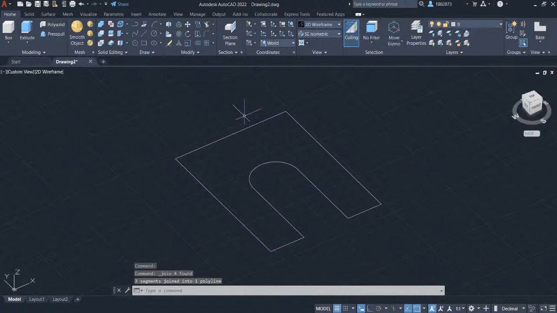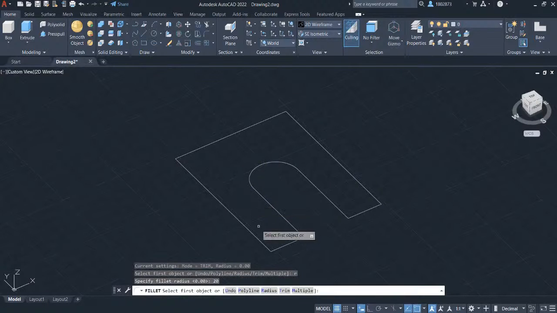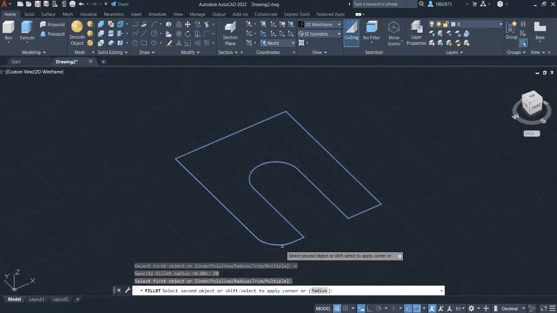We will create a fillet to these two corners. Grab the Fillet command in the Modify Panel and select Fillet. To define a fillet radius, type in R and press Enter. Let's key in 20 and press Enter. Select the two lines in this corner.